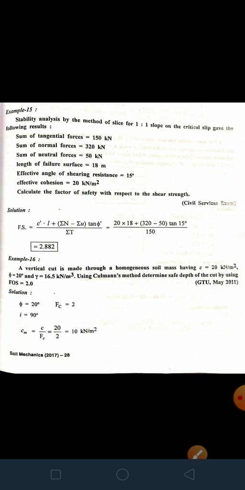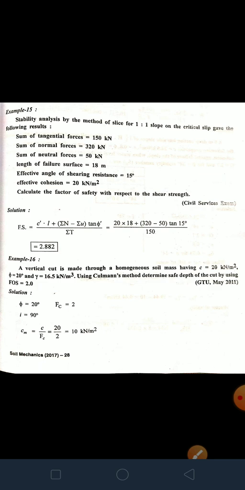Now types of slope failure. The common types of slope failure are rotational failure, translational failure, compound failure, wedge failure, and miscellaneous failure. These are the different types of slope failure. Then we saw stability of infinite slope of cohesive soil. It represents the Mohr-Coulomb strength envelope or failure envelope for a cohesive frictional soil, defined by the equation tau_f equals c plus sigma tan phi, where c is the cohesion.